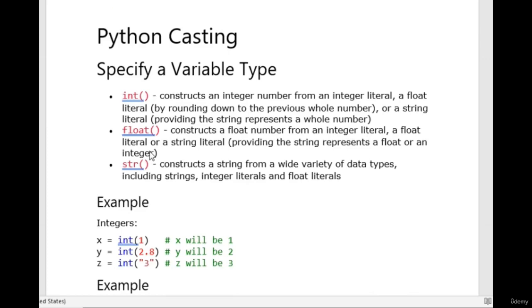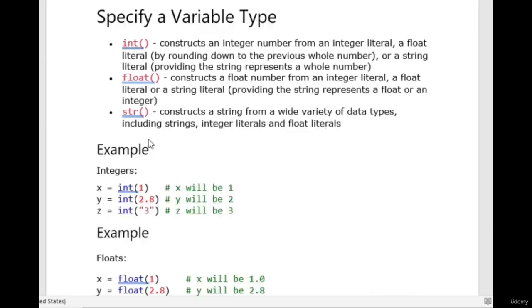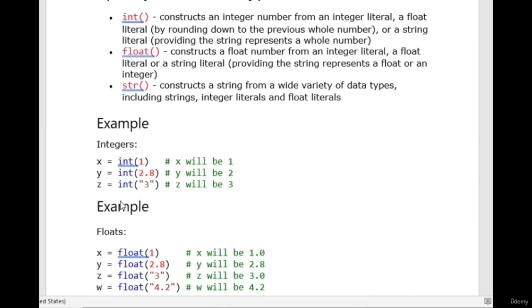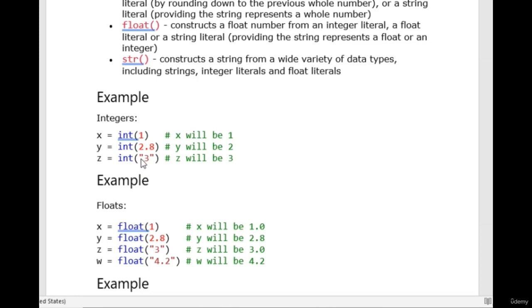Python casting. Casting is nothing but mixing up everything, mixing up the patterns. Now x is int of 1, so x will be 1, and say for example y is int of 2.8. The value which I've given is 2.8, which is a float value. This float will be converted to integer and rounded off, and 2 will be printed. If I'm giving a string and trying to convert it, these are all conversions. How you can convert is written over here.